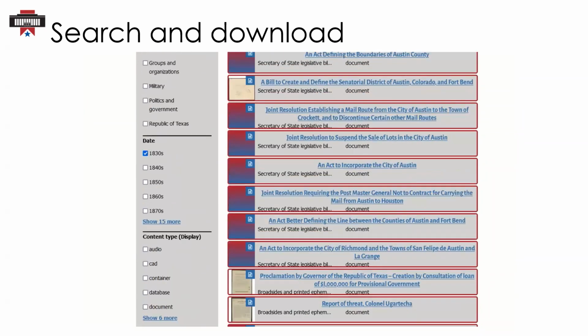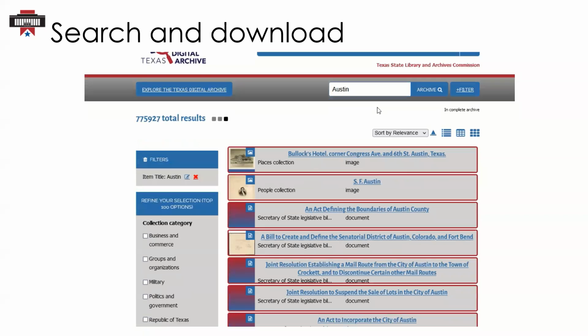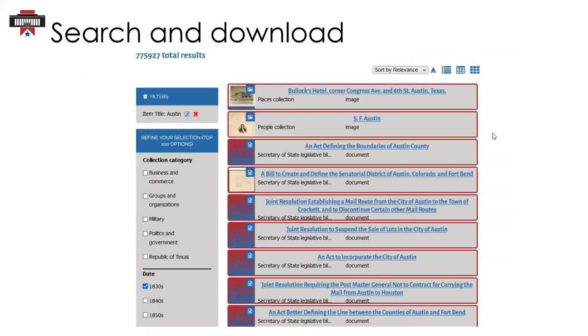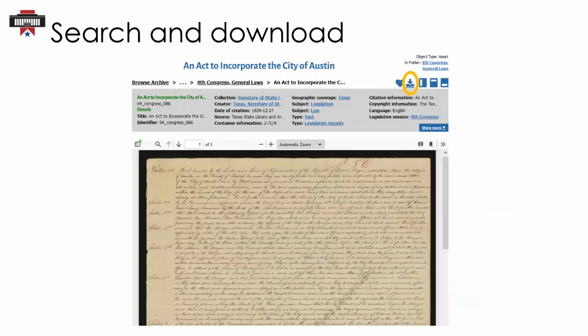If we want to filter for results that contain the word Austin in the item title, I can do that using this filter option right here. So we have a few less results, and now I want to view and download an act to incorporate the city of Austin. I'm going to click on it to view the digitized item. And once the page is loaded, I'll click the arrow pointing down, located above the metadata section, to download the entire document. The PDF file will now download to my computer.